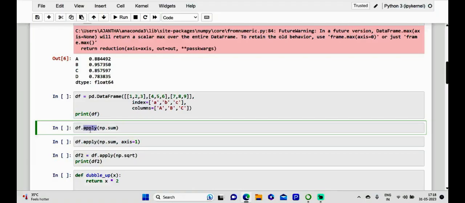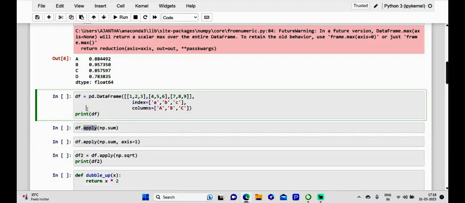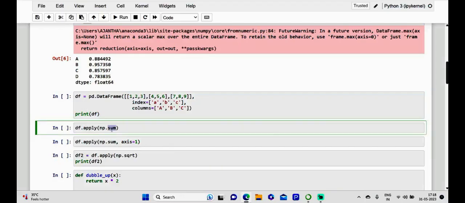If the function is used in aggregating, that is, it takes an input list and returns a single value as a result, we will get a series with each element corresponding to a column. Otherwise it will operate element by element, and in this case we will obtain as a result a data frame of the same size as the original one. Let me make use of np.sum here as an aggregation function.